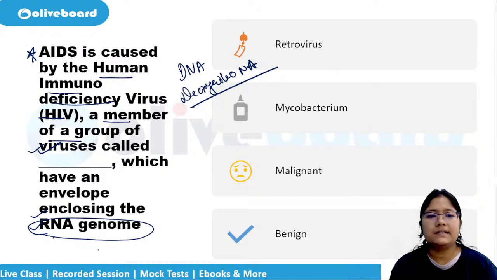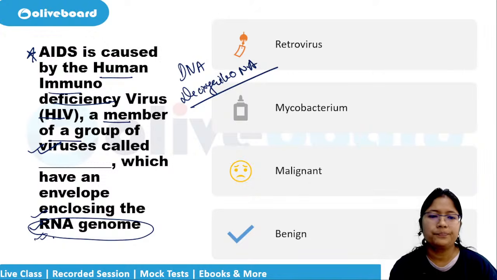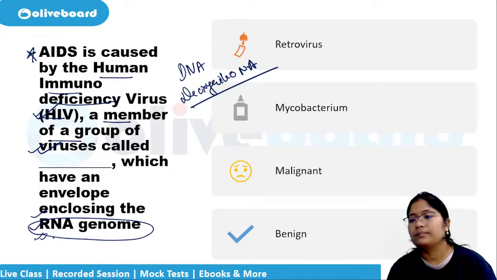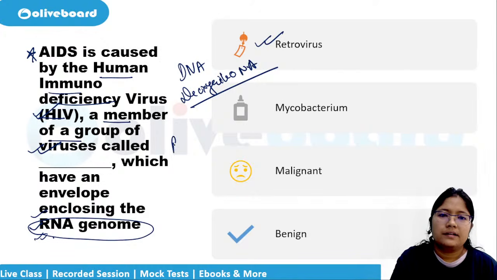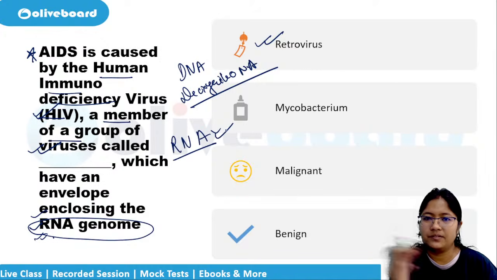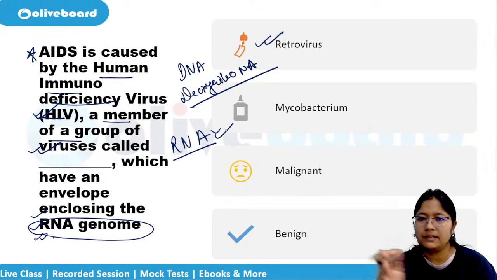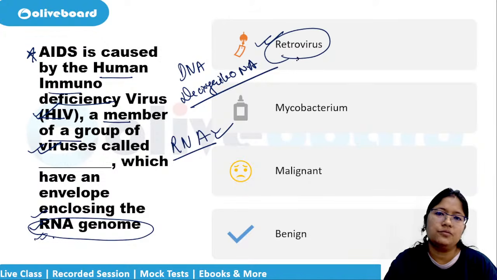So in case of the HIV virus, it is what? Retrovirus, correct. That is ribonucleic acid. Whatever is asked, if they are asking in terms of ribose, you take that. Otherwise, in this case, retrovirus.